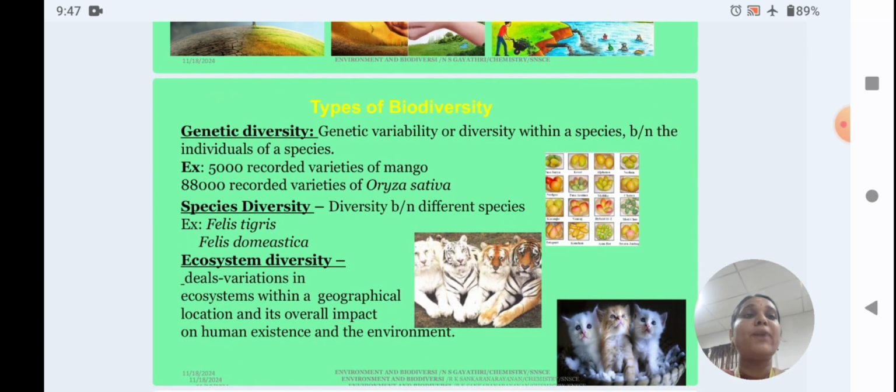Then the types of biodiversity: genetic, species and ecosystem diversity. There are three types, that is genetic, species and ecosystem diversity.